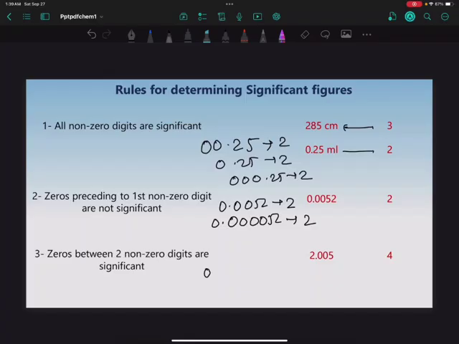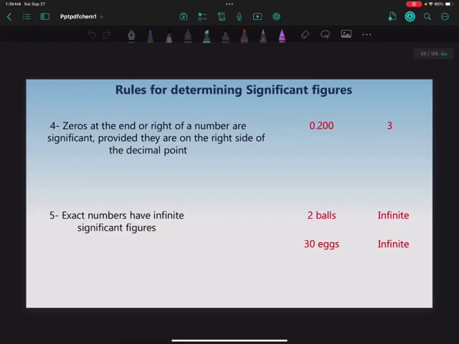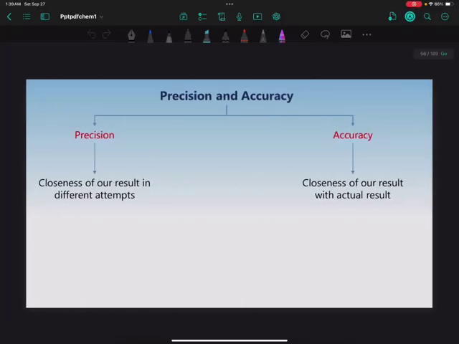For example, 2.005 has 4 significant figures, 1, 2, 3 and 4. 10.014 has 5 significant figures. The fourth rule is zeros at the end or right of a number are significant provided they are on the right side of the decimal point. For example, 0.200 has 3 significant figures.